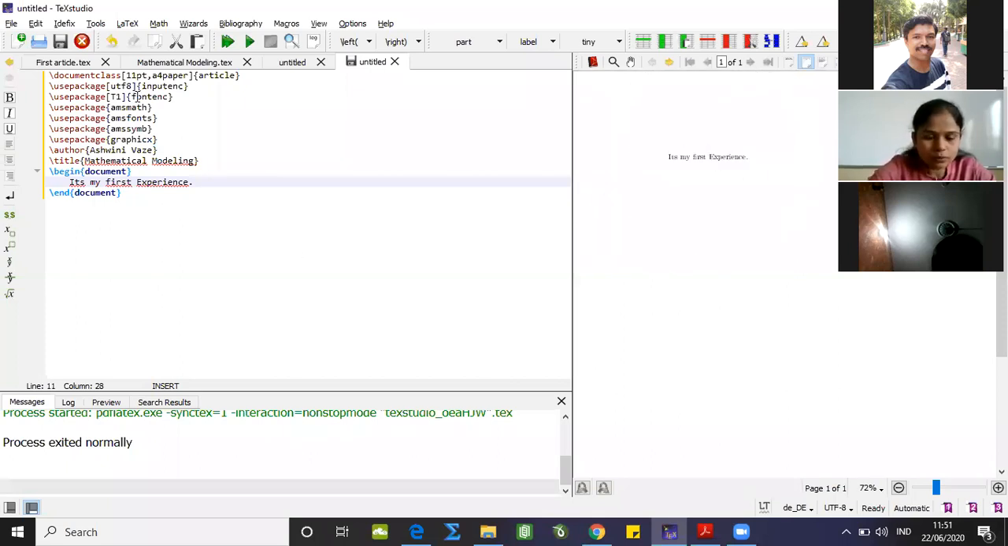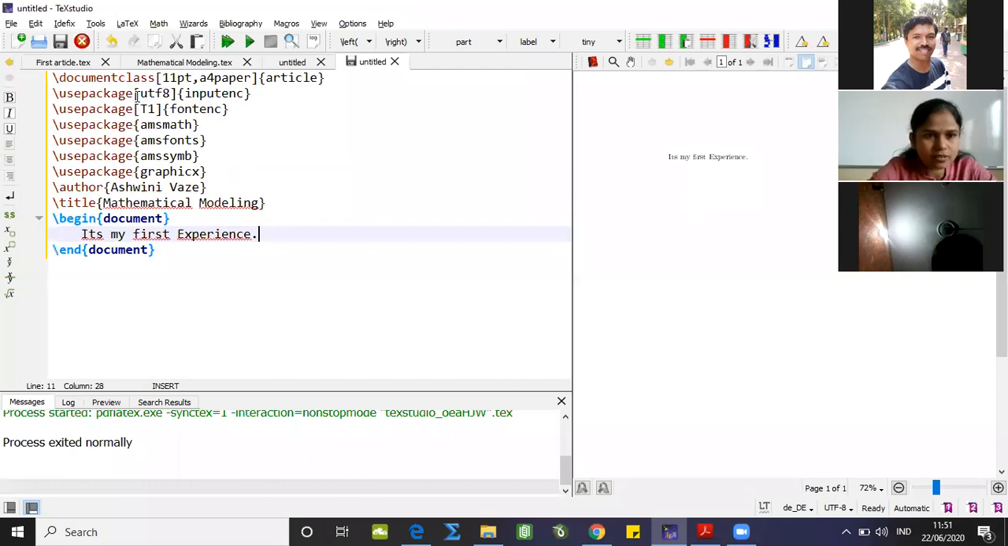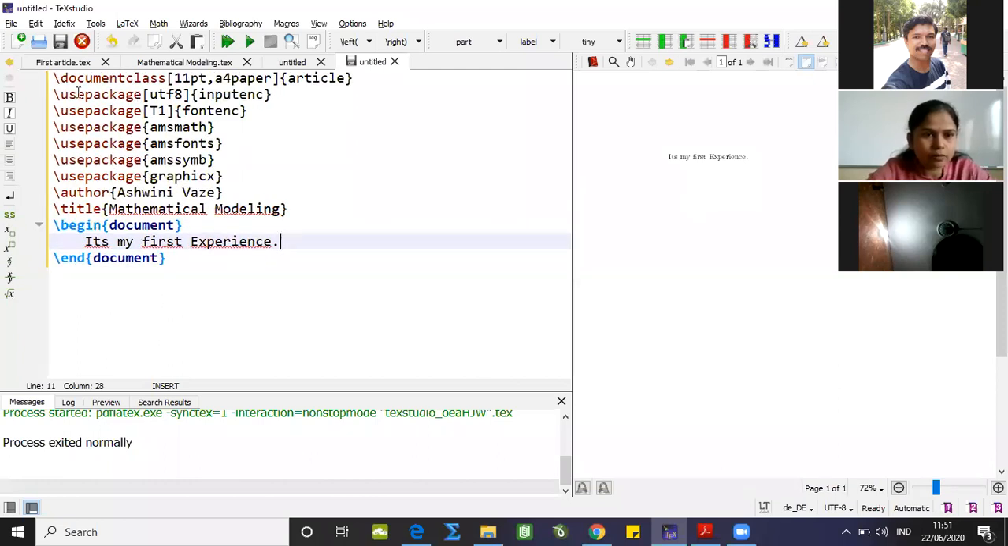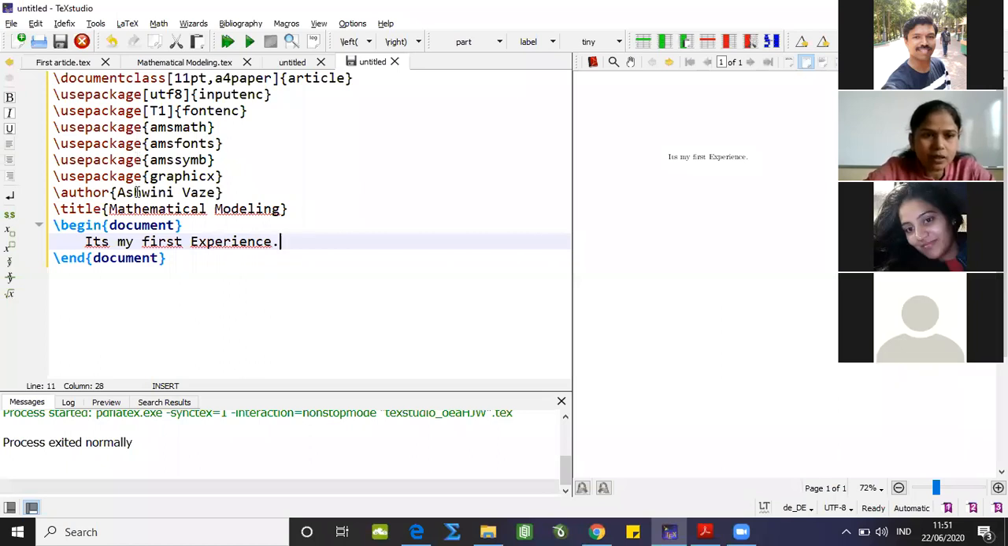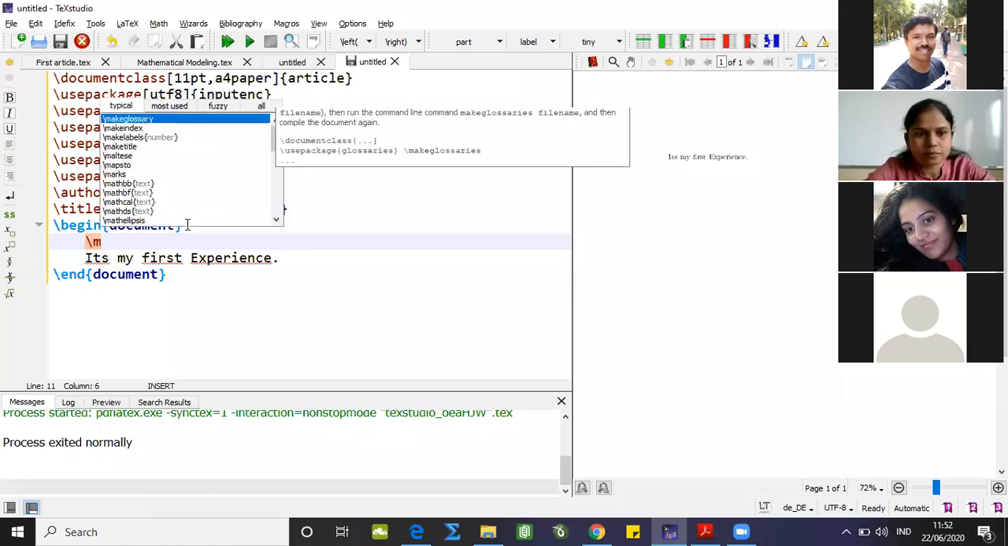Here also, I'll enlarge this code so you can properly observe it: \documentclass, 11 point, A4 paper, and article is our class. Then I'm using \author, where I noted my name, and the title is given as mathematical modeling. And one more thing we can do here is \maketitle.